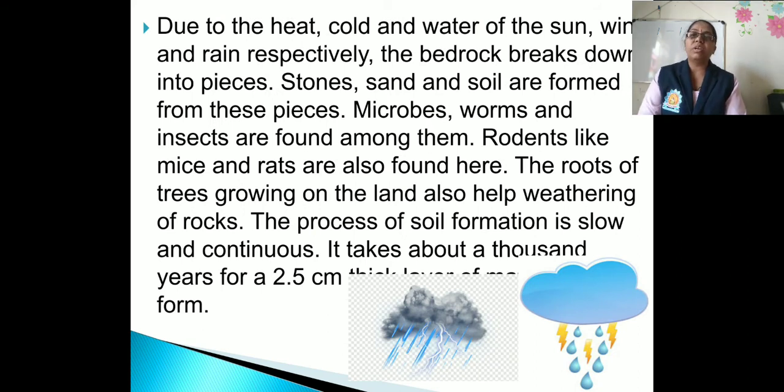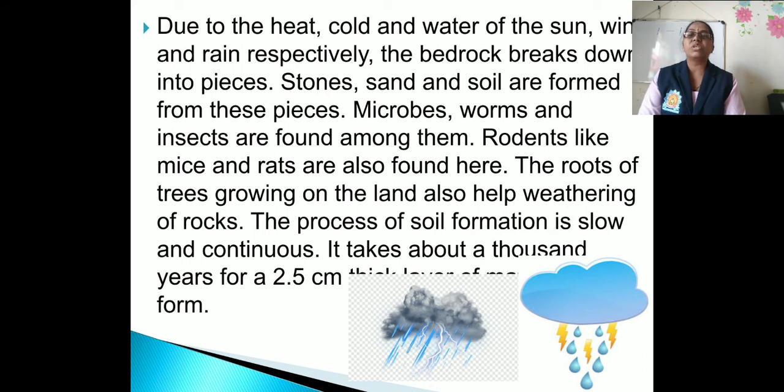Due to the heat, cold and water of the sun, wind and rain respectively, the bedrock breaks down into small pieces. The stones, sands and soil are formed. Among them, microbes, worms and insects are found. Rodents like mice and rats are also found here.